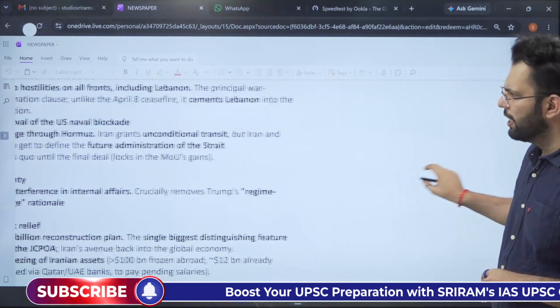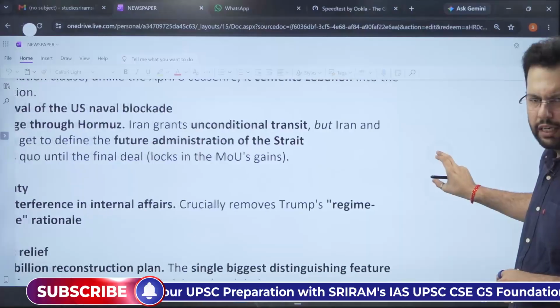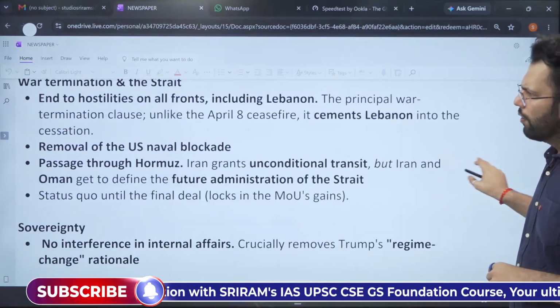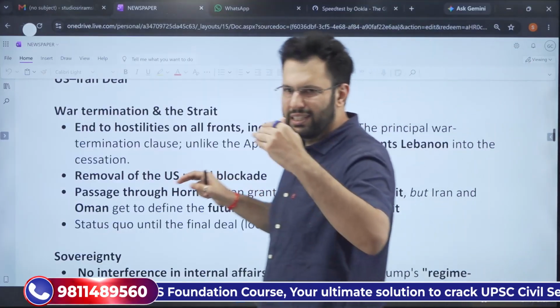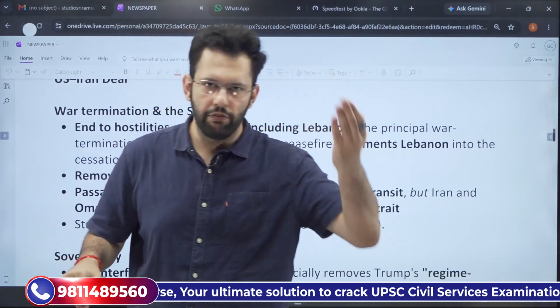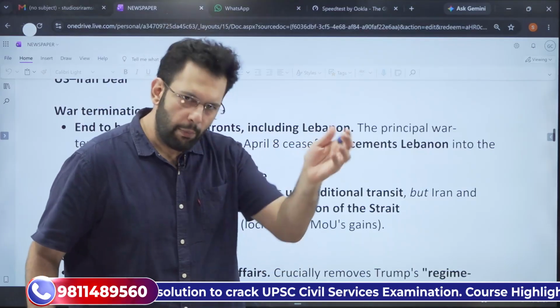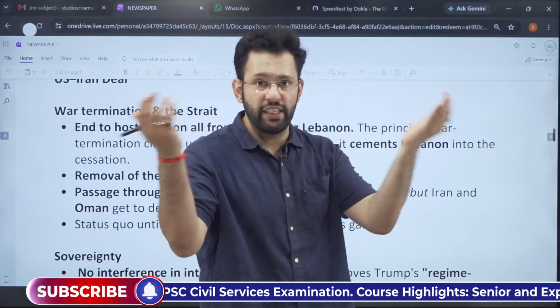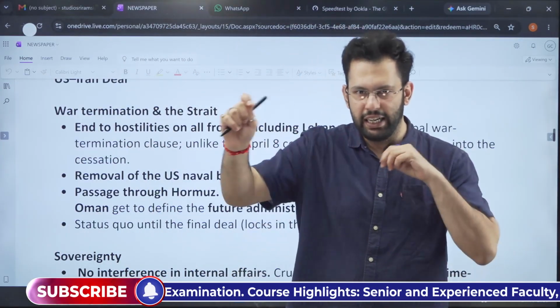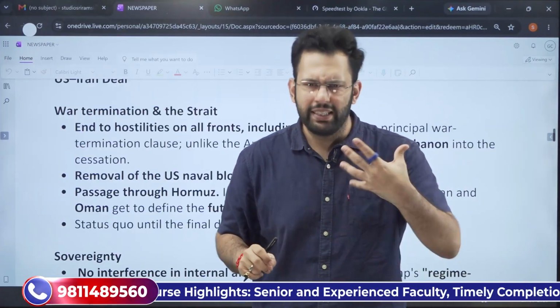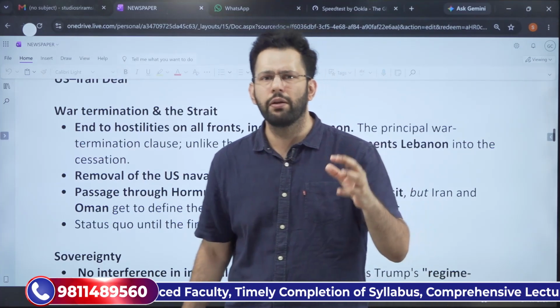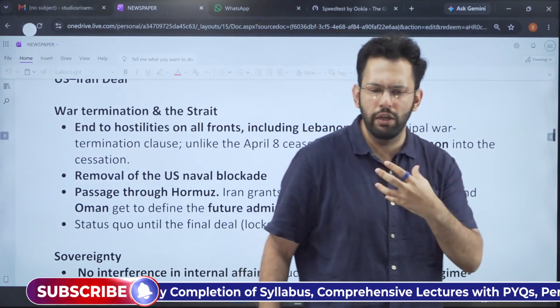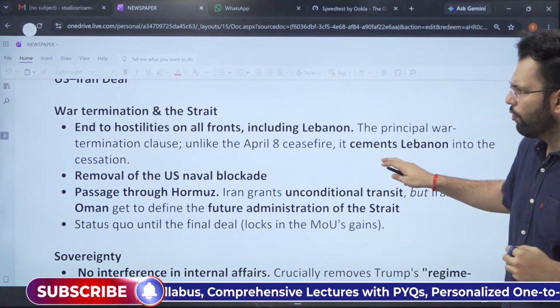Now first we will understand what are the conditions of the deal and then we will understand what is the importance of Iran for India and what are the challenges that India faces in dealing with Iran. Some of it is bilateral and most of it is multilateral issues that are plaguing India's relationship with Iran. This can be asked in your upcoming mains examination, particularly very important for India's relationship with the whole of West Asia. So let us understand what it is saying.